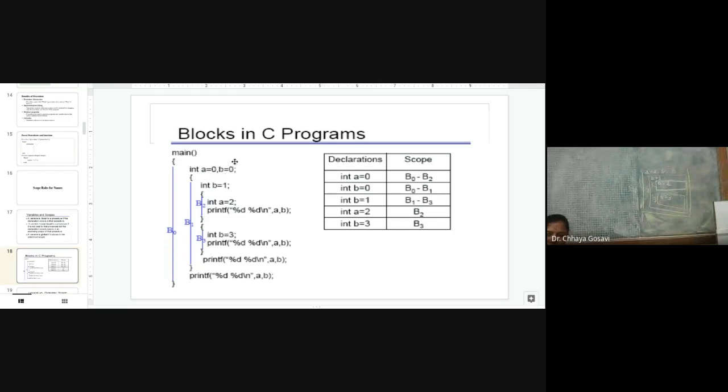Now here we are not dealing only with the data type, we are dealing with the value also. Some languages allow redeclaring a variable with the same data type. So for integer b is equal to 0, the scope of this declaration is in block b0 minus b1, because in b1 we redeclared it as b is equal to 1. Is it clear? B is equal to 0, b0 minus b1.